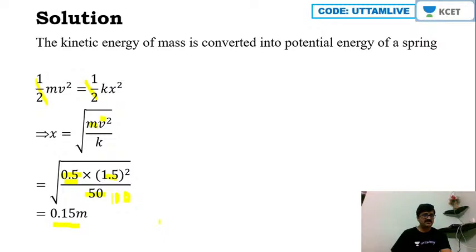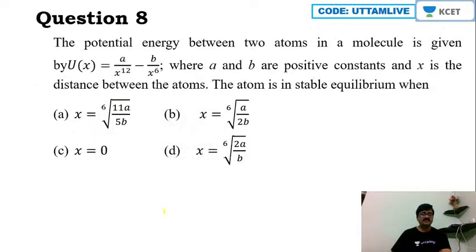Okay. So now this is the problem that we have solved. Let us talk about sixth problem now. The potential energy between two atoms in a molecule is given by U of x is equal to A by x raised to 12 minus B by x raised to 6, where A and B are positive constants and x is the distance between the atoms. If the atom is in stable equilibrium, then under what condition will it be? That is what they are asking.